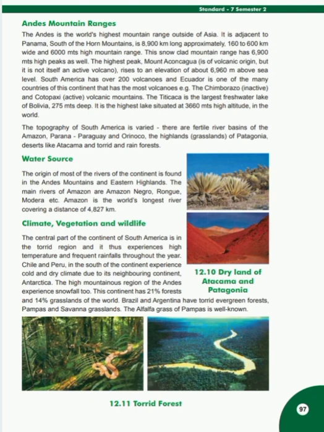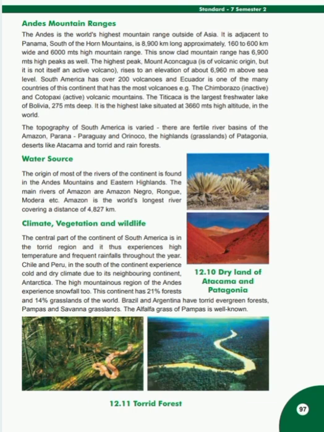Climate, vegetation, and wildlife. The central part of the continent of South America is in the torrid region, and it thus experiences high temperature and frequent rainfalls throughout the year. Chile and Peru, in the south of the continent, experience a cold and dry climate due to the neighboring continent, Antarctica. The high mountainous region of the Andes experiences snowfall too. This continent has 21% of the world's forest and 14% of its grasslands. Brazil and Argentina have torrid evergreen forests, pampas, and savanna grasslands. The alfalfa grass of the pampas is well known.